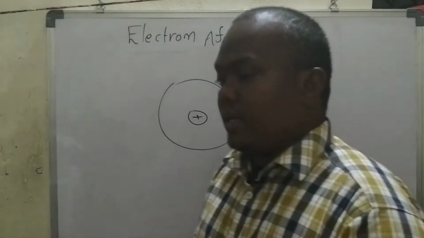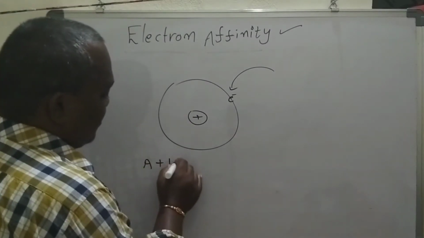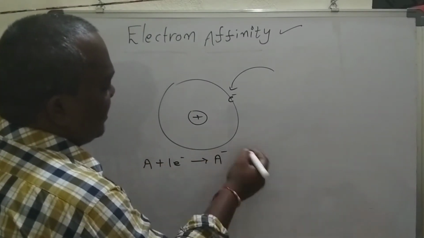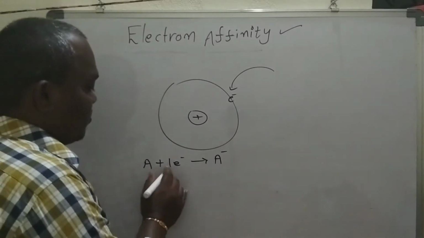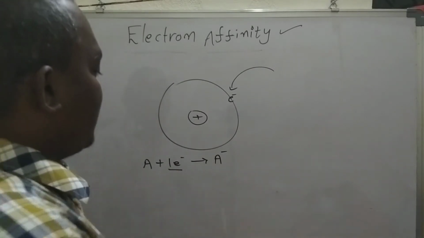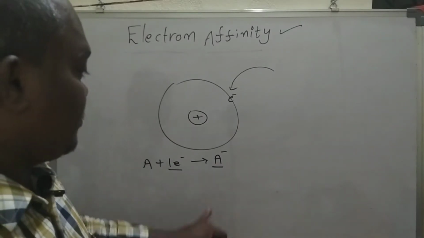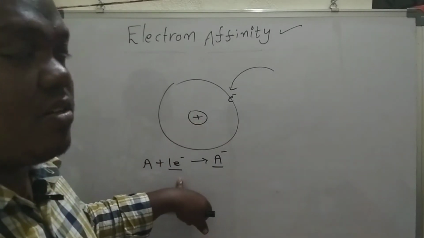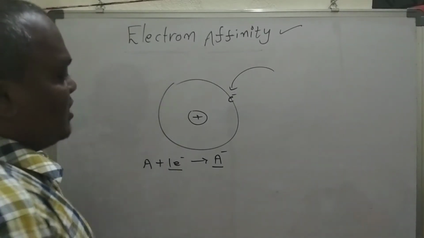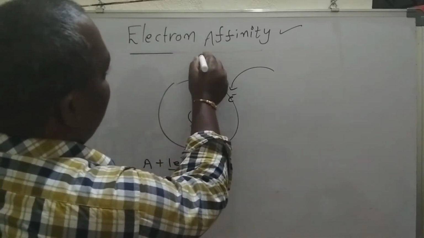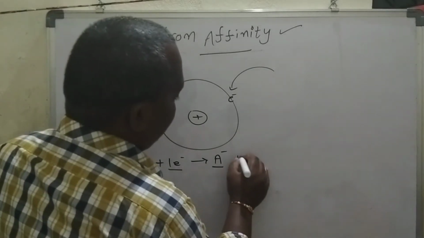Generally, when we add an electron to the atom, it becomes a uni-negative ion. The first electron added is the first electron affinity, EA1.